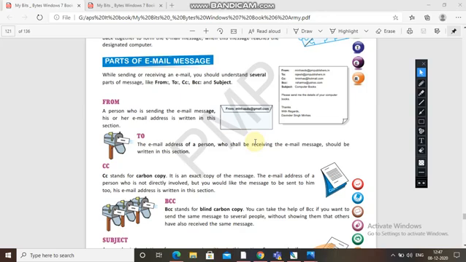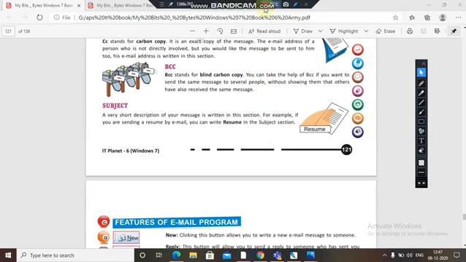Now subject. A very short description of your message is written in this section. For example, if you are sending a resume by email, you can write resume in the subject section. So only this much you have to write in the subject, a very short message. While reading that, people understand what the letter is about.